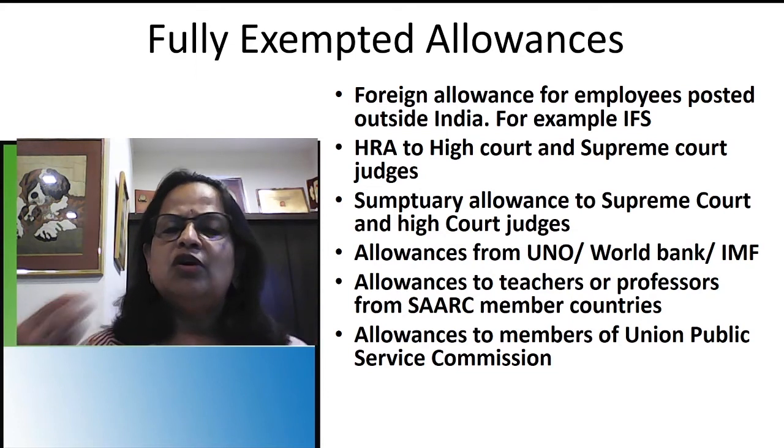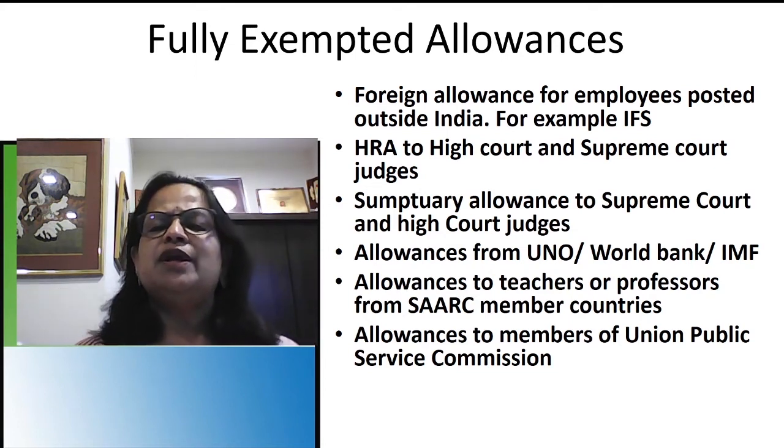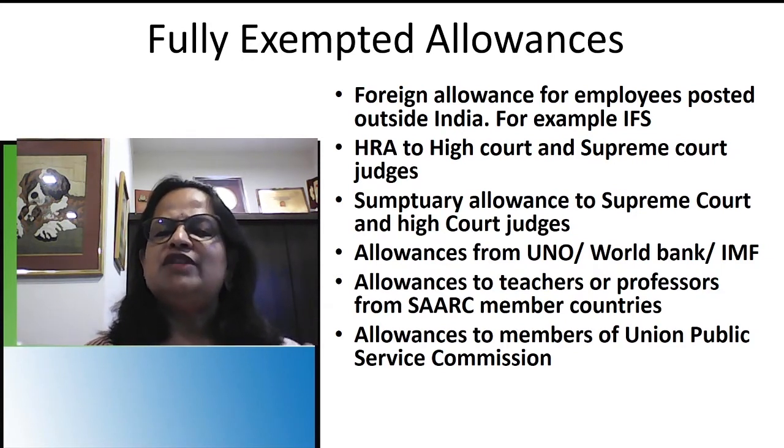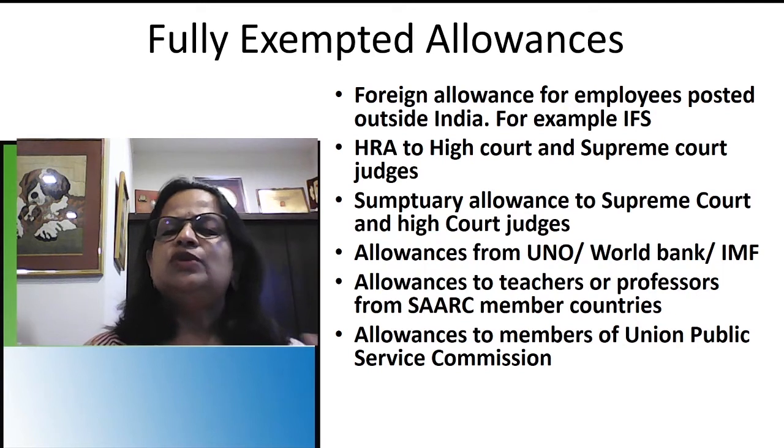They will get an orderly, a fully furnished bungalow, all types of servants, cook, provisions, everything. You name the item, diesel, official vehicle, petrol, you will be getting that. That is the meaning of sumptuary allowance to Supreme Court and High Court judges. Uniform allowance, ironing allowance, all this they will be getting.